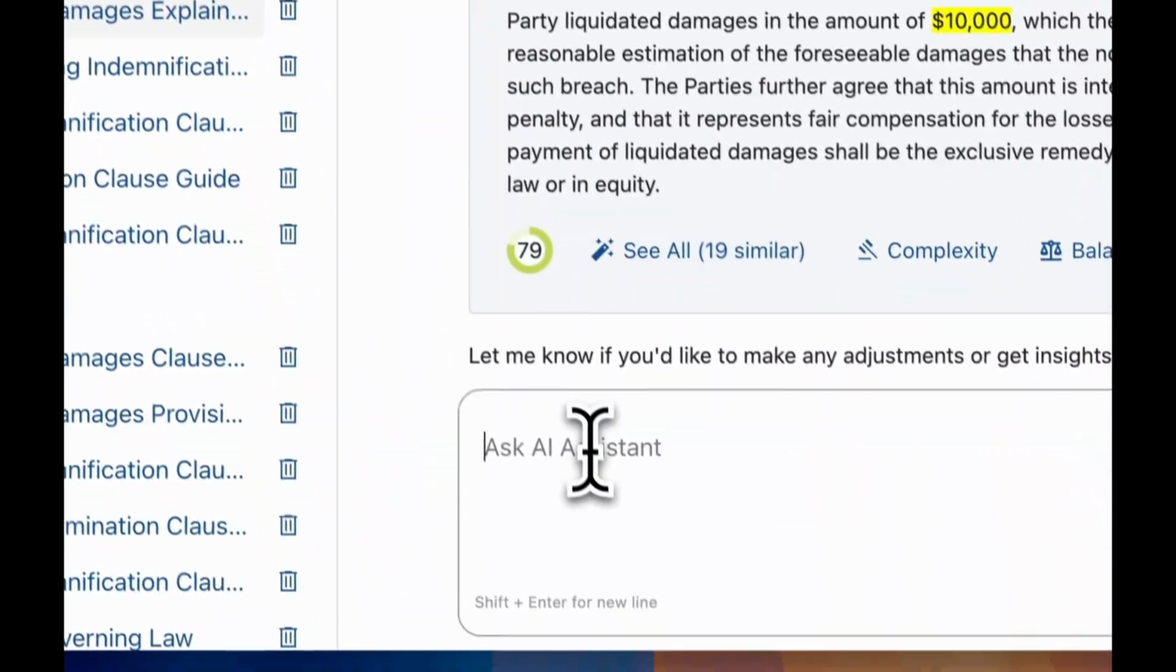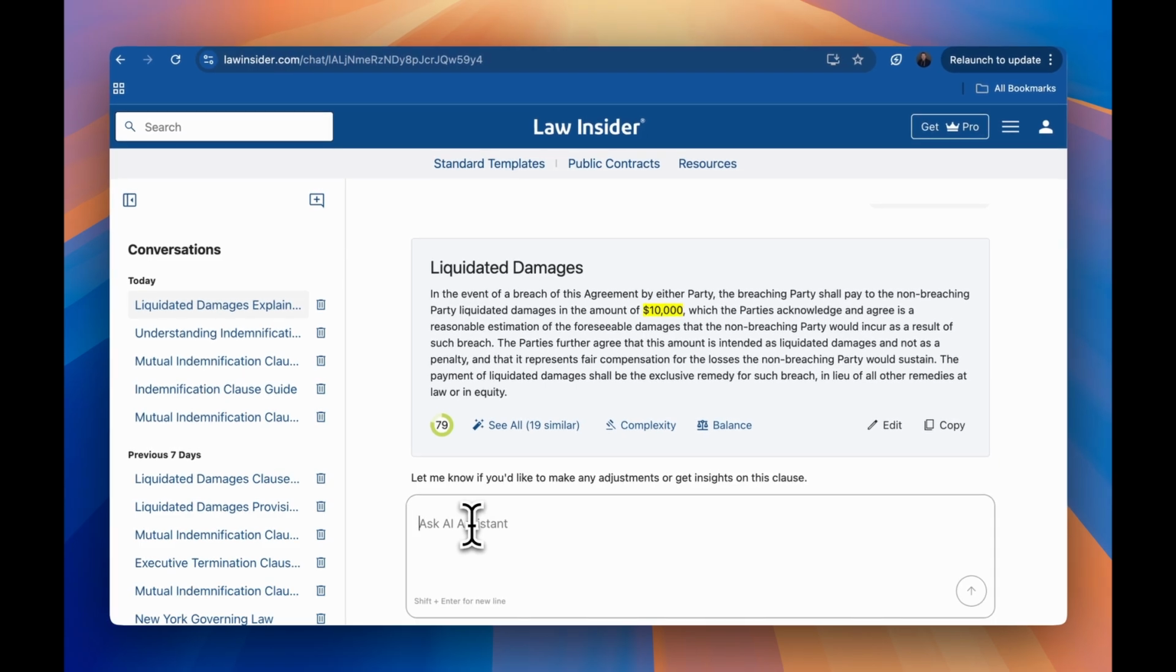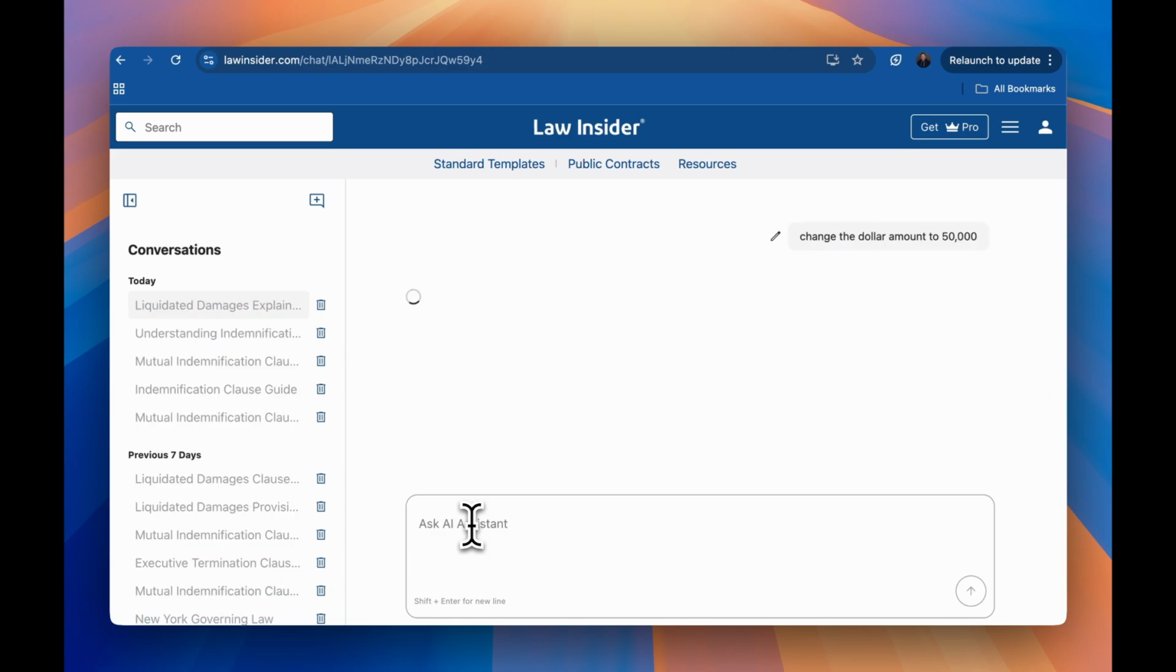I can, of course, continue to use AI to modify the clause that I have here. So let's go ahead and change the dollar amount to 50,000, and you'll see it immediately modifies the language.